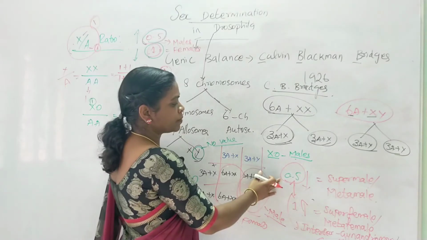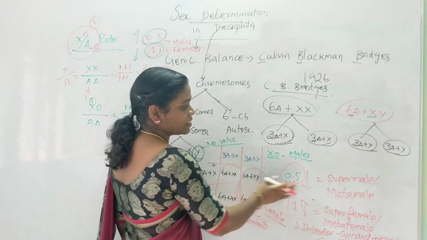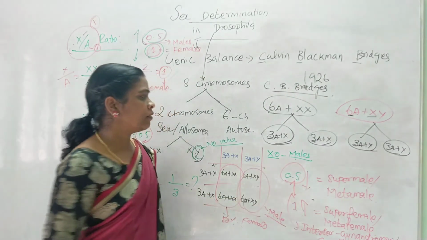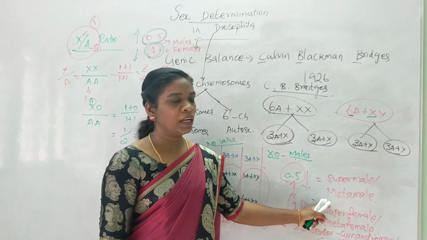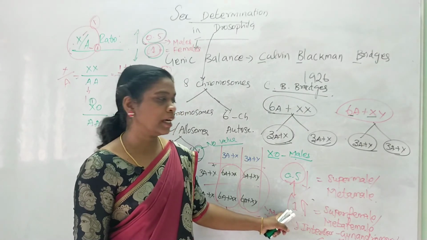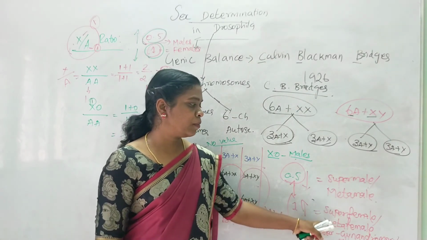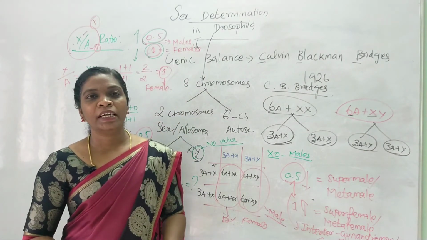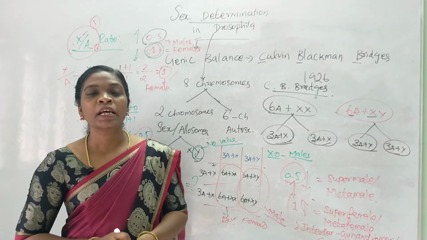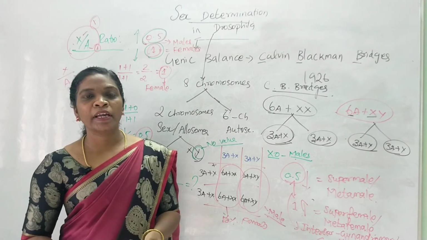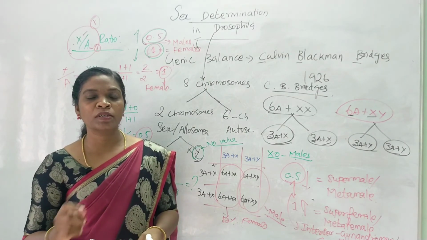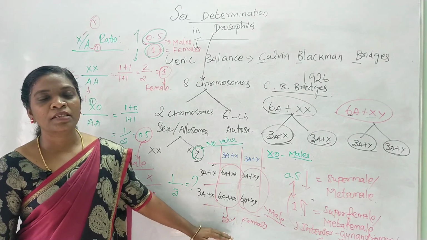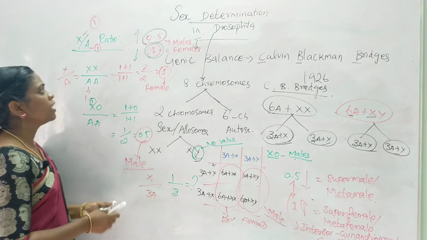I'll write here: if the ratio is below 0.5, that Drosophila will develop into a super male or meta male. If the ratio is above 1, that results in the formation of a super female or meta female. If it is an in-between ratio, that will develop into an intersex in the case of Drosophila. So here the X by A ratio alone determines the sex of the organism. This is known as the genic balance mechanism. The ratio, especially this X by A ratio, determines the sex of the organism.